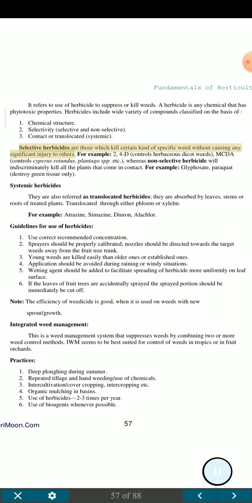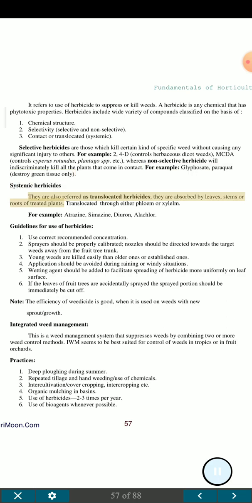Selective herbicides are those which kill certain kinds of specific weeds without causing any significant injury to others. For example, 2,4-D controls herbaceous dicot weeds, MCPA controls Cyperus rotundus, Plantago spp, etc., whereas a non-selective herbicide will indiscriminately kill all the plants that come in contact. For example, glyphosate and paraquat destroy green tissue only.